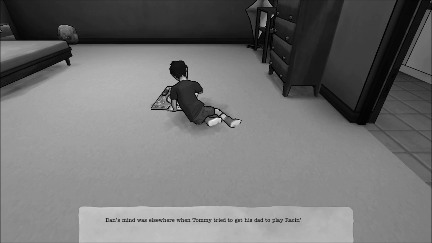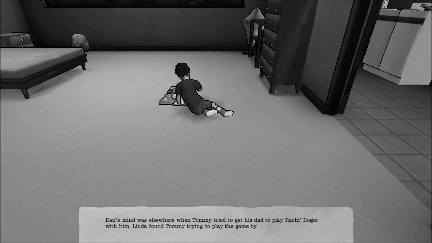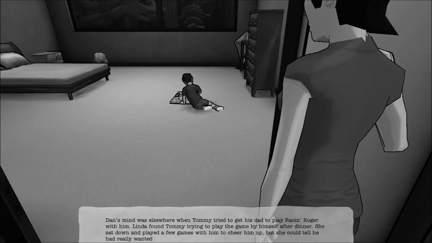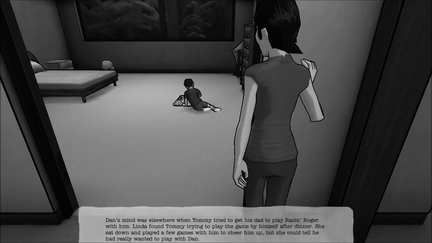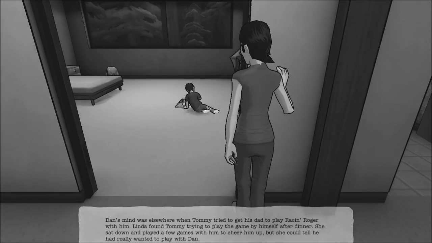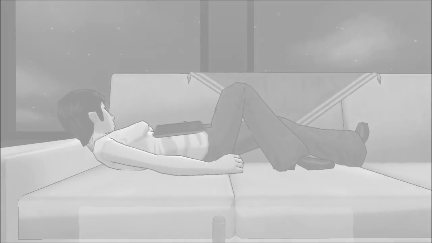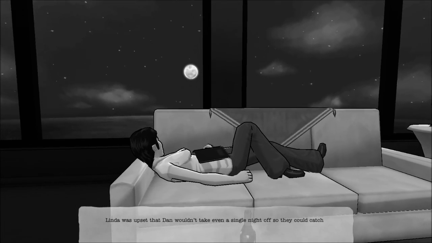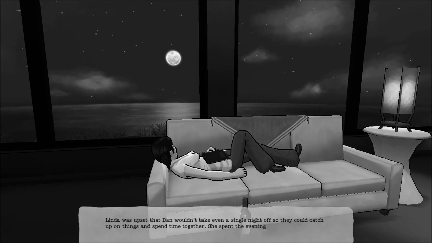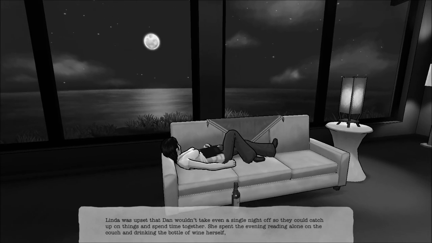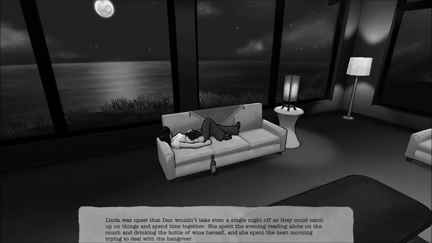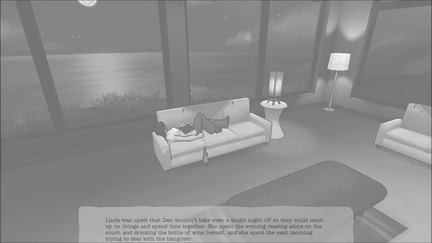Dan's mind was elsewhere when Tommy tried to get his dad to play Racing Roger with him. Linda found Tommy trying to play the game by himself after dinner. She sat down and played a few games with him to cheer him up, but she could tell he really wanted to play with Dan. Aww. Linda was upset that Dan couldn't even take a single night off so they could catch up on things and spend time together. She spent the evening reading alone on the couch and drinking the bottle of wine herself. She spent the next morning trying to deal with the hangover. It happens.